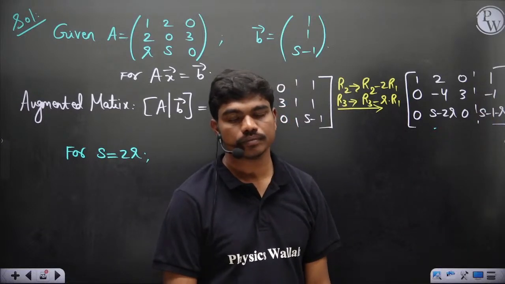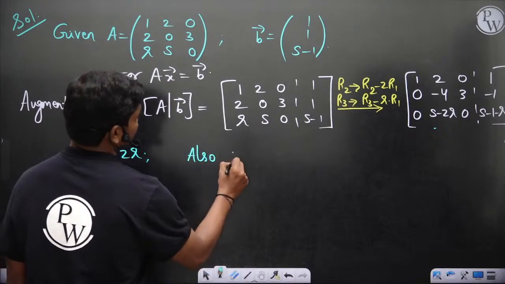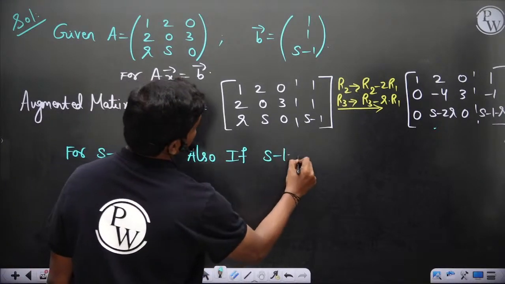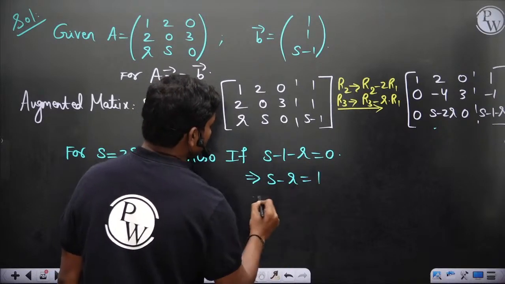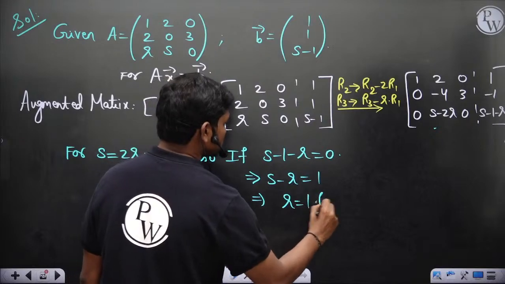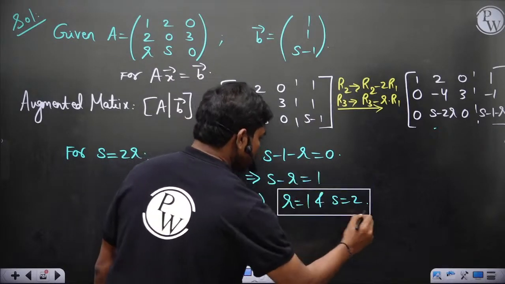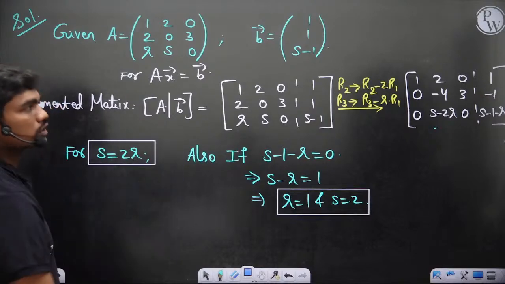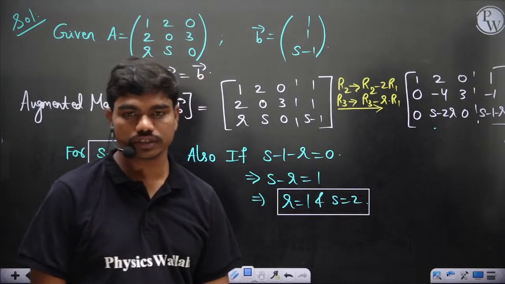Yeah, so if s minus 1 minus r is equal to 0, so this tells you s minus r is equal to 1, and if s is equal to 2r, so r should be 1 and s should be 2 actually in this case. If this is 0 and this is also 0, then you would get infinitely many solutions, correct?